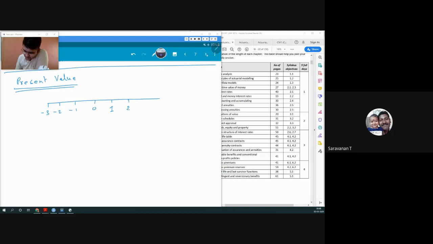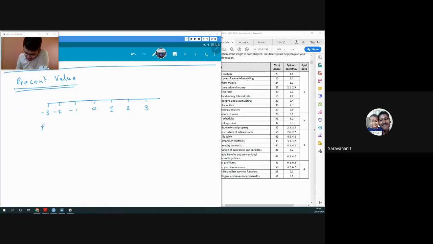Present value is nothing but the value of money, or time value of money, at any given point in time. By default, it is assumed to be compound. If nothing is given, we will assume that it is compound interest. So time value at any given point of time would be called present value.